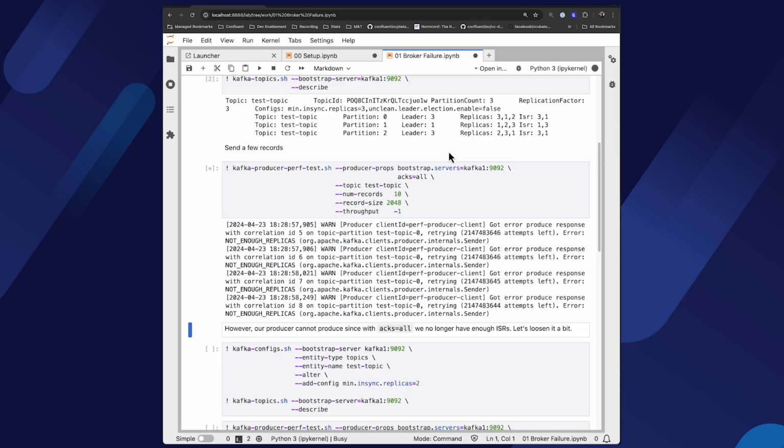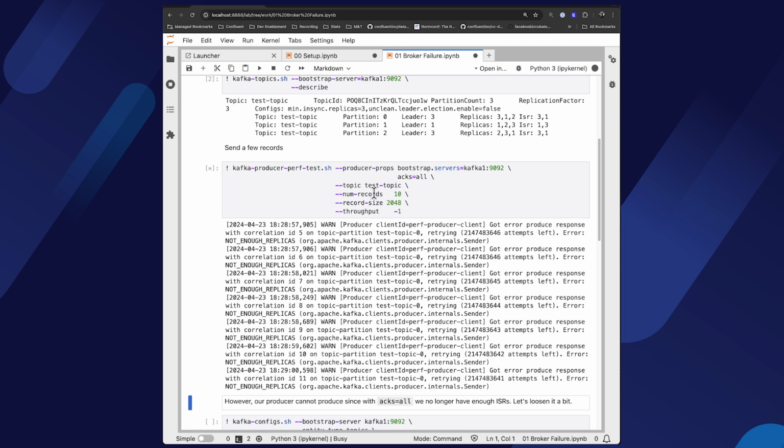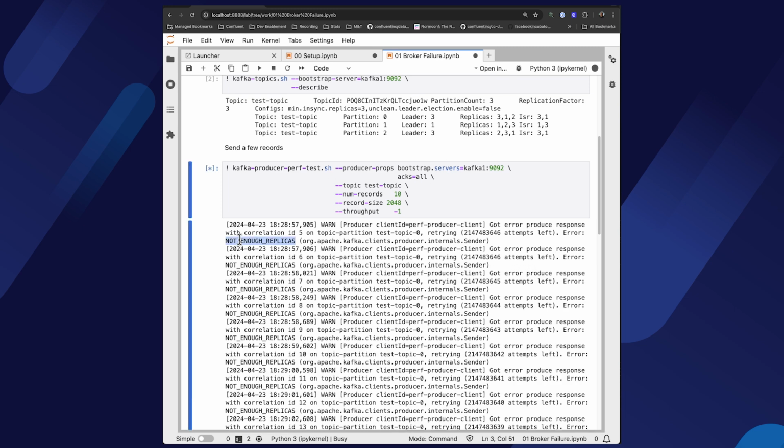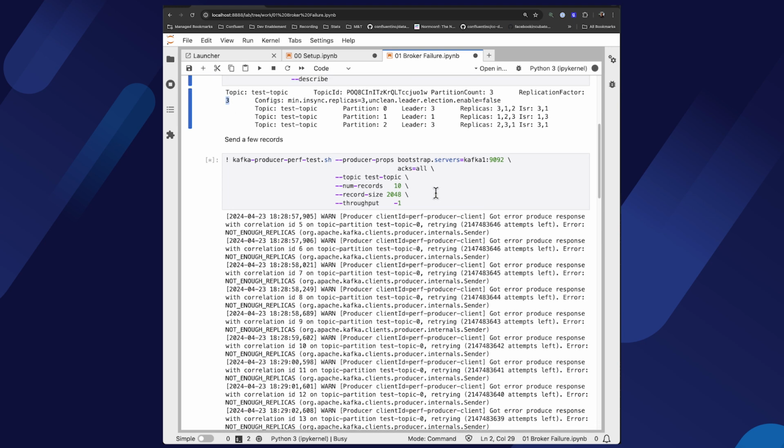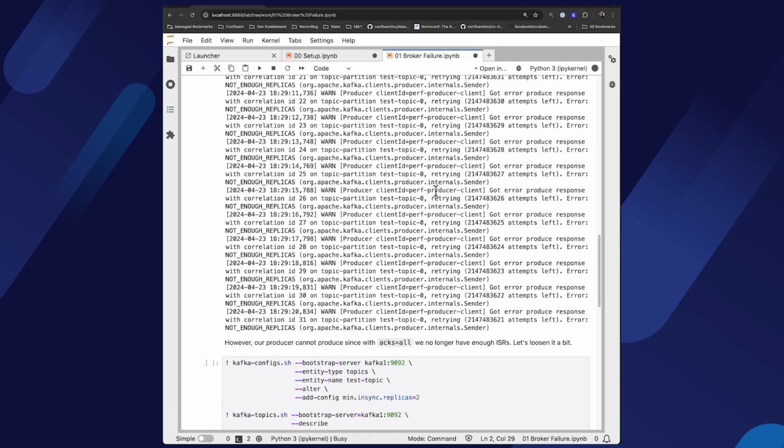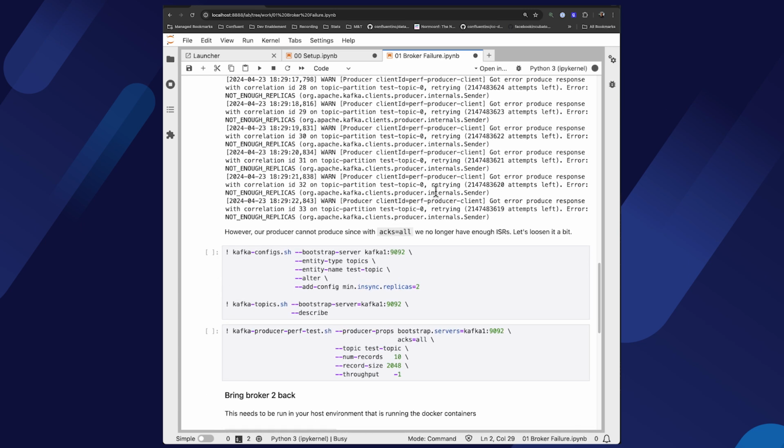What happens if I try to send a few records? I start getting a few errors. The error message says that there's not enough replicas. Why? Because my min in sync replica setting is 3 and my replication factor is also 3. This means that I cannot publish because there simply aren't enough replicas. One way to make our system a little bit more resilient is to let Kafka know that we're okay with one broker being unavailable.